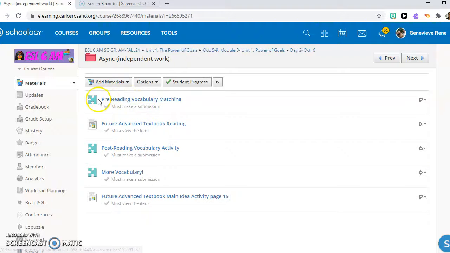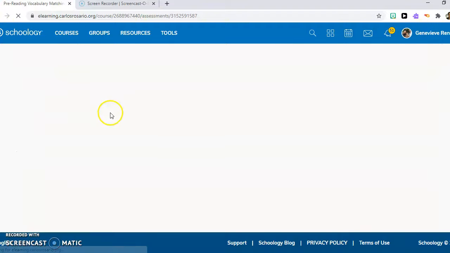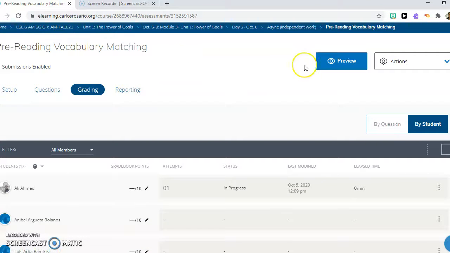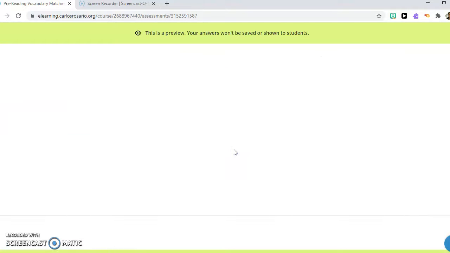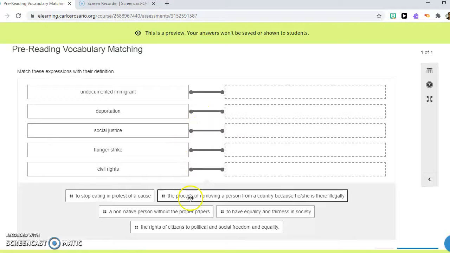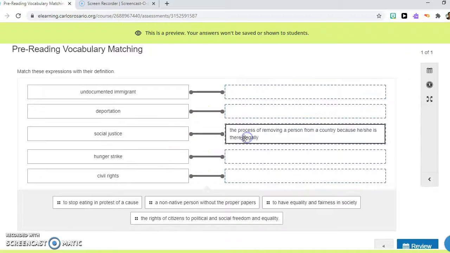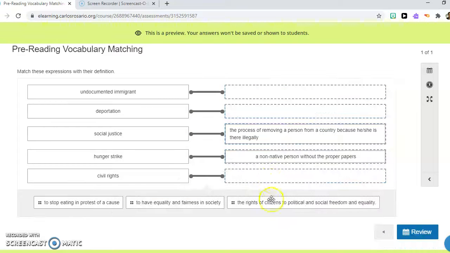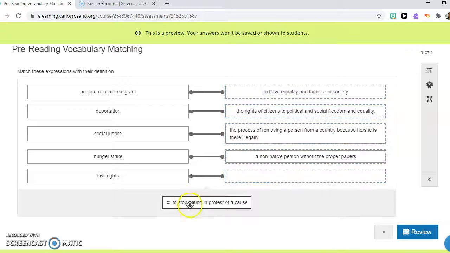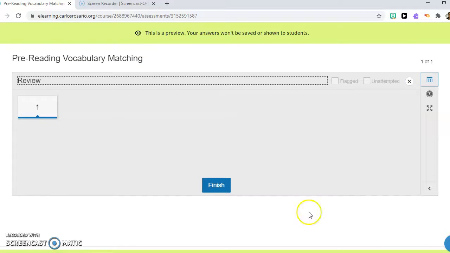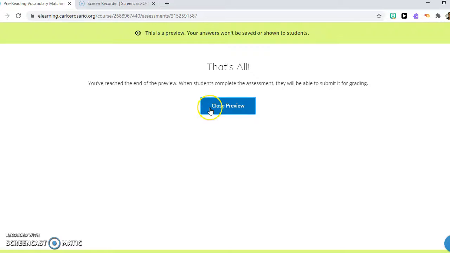The ones with the puzzle piece next to them are vocabulary quizzes. So you click, and it will ask you to start a new attempt. All right, this is a preview. You just click and drag, and when you're done, you click and drag, and you click review, and when you're done, you click finish.